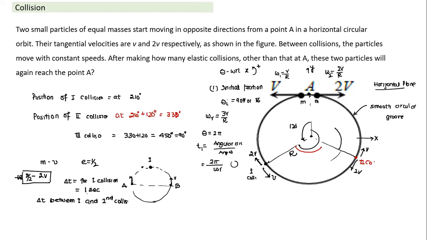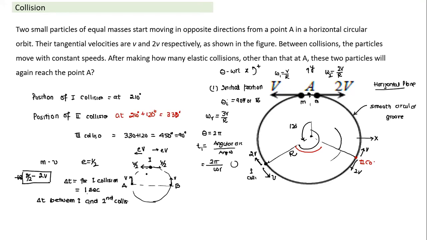For the second collision, if this velocity was v and the coefficient of restitution is 1 by 2, both velocities will become half: v by 2 each. In a more general sense, each becomes ev.